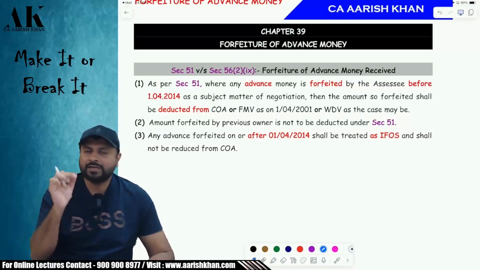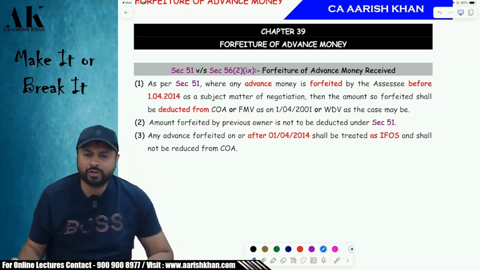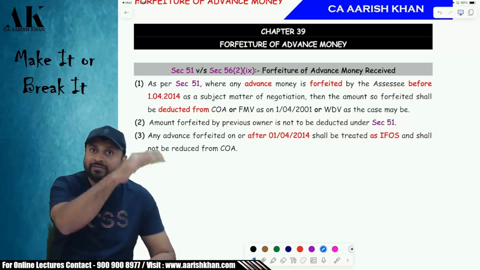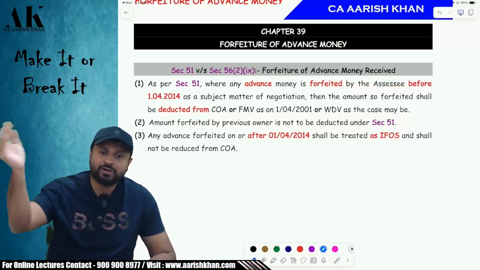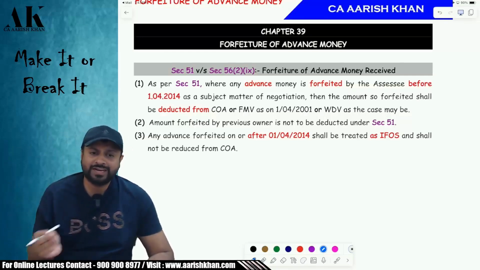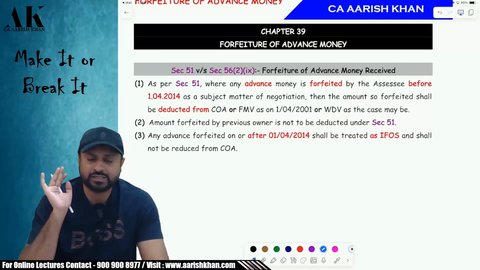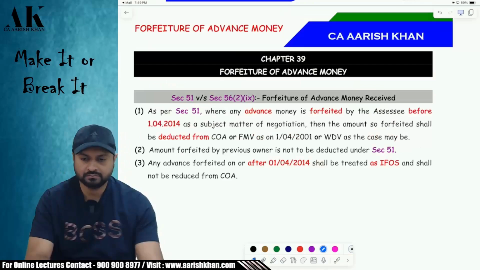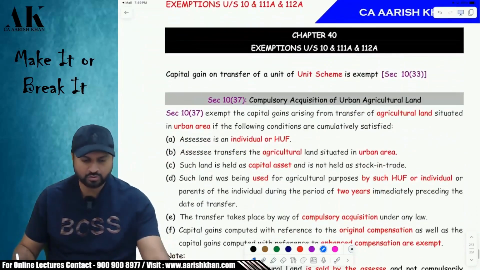That advance depends upon when you have forfeited. If it is forfeited before 1/4/2014, then you have to reduce it from the cost of acquisition whenever you sell the asset, okay. But if it is forfeited on or after 1/4/2014, then you have to take it as income from other sources. Is it clear, all of you? Please tell me.